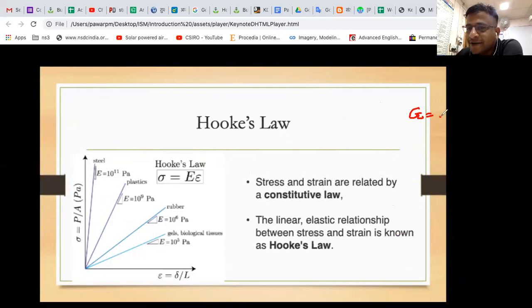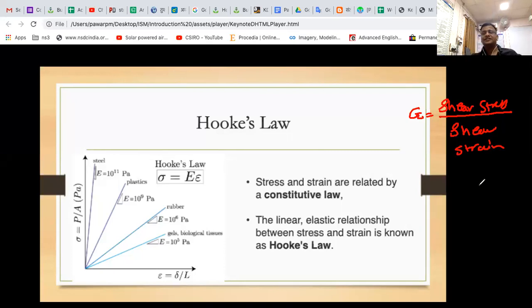So what is G? It is a similar constant definition: shear stress divided by shear strain. Write down shear stress divided by shear strain is the definition.